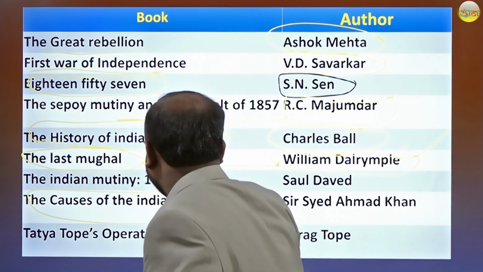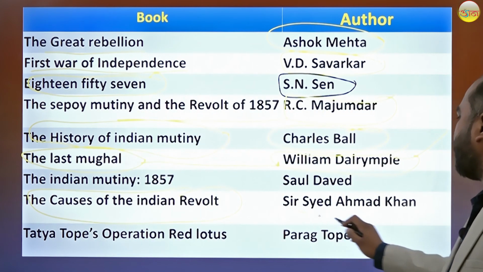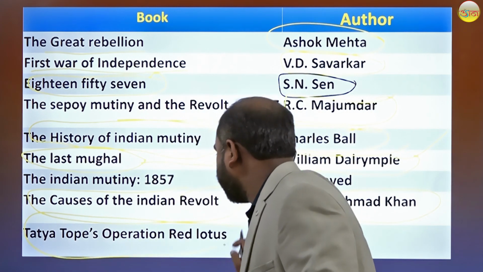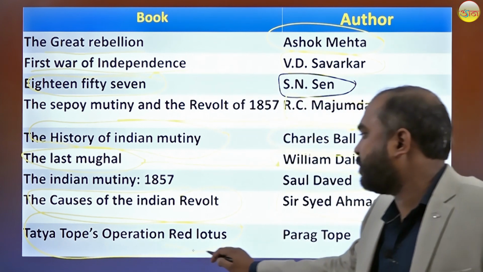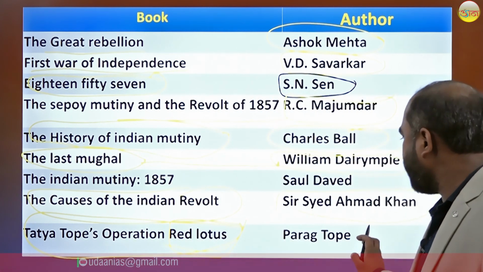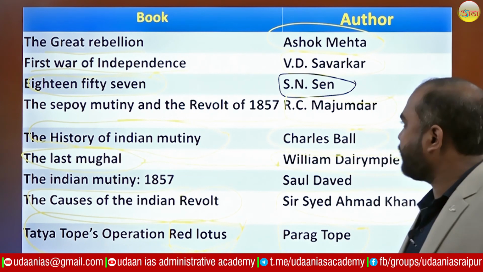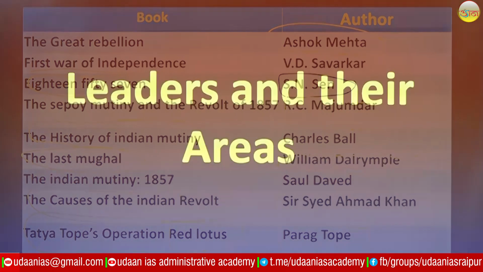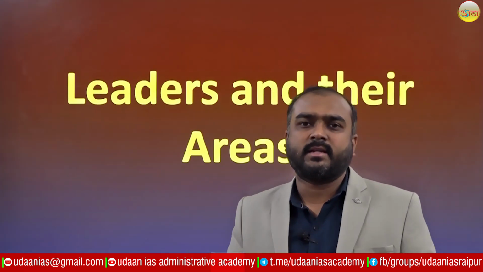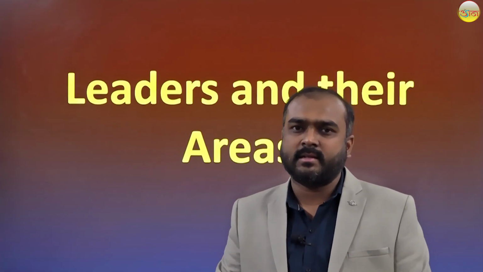The Cause of the Indian Revolt was written by Sir Syed Ahmad Khan. One important book is Tatya Tope's Operation Red Lotus, which was written by Parag Tope. You have to remember these books. Now, we will see how this revolt was conducted.